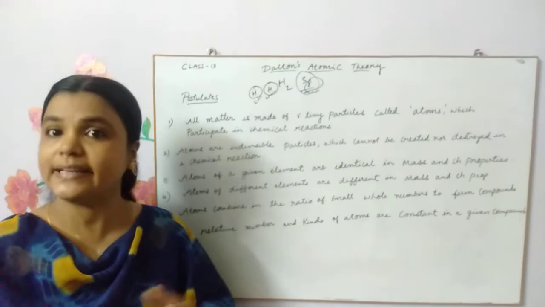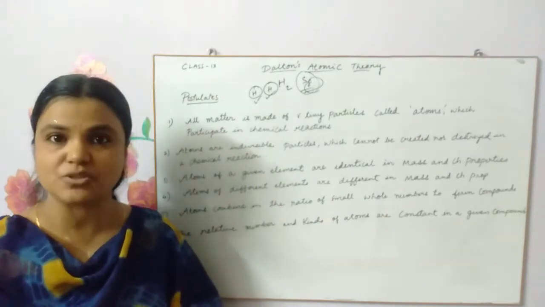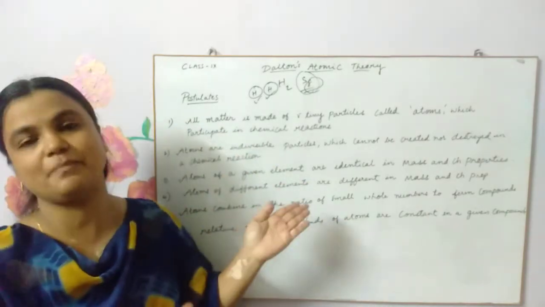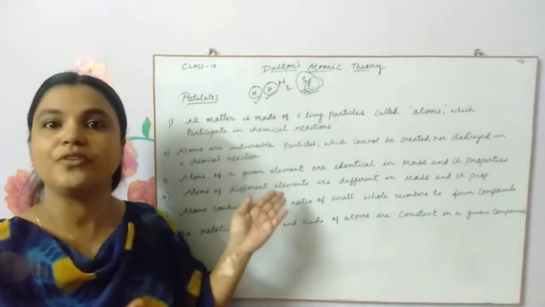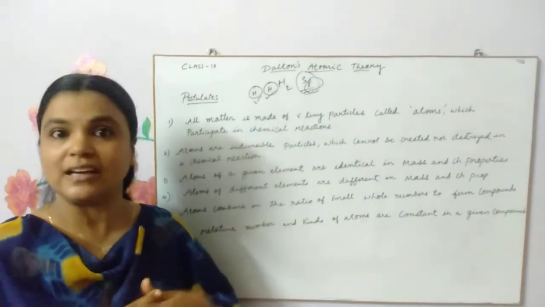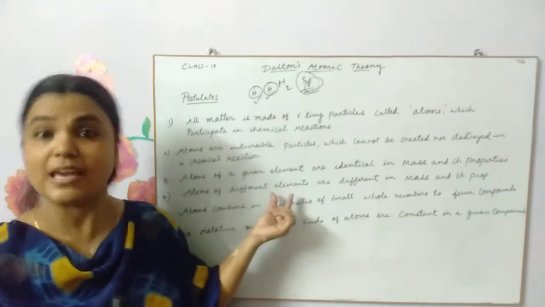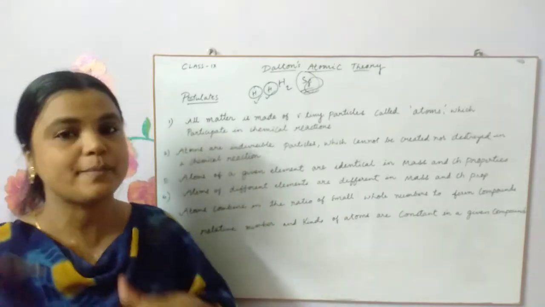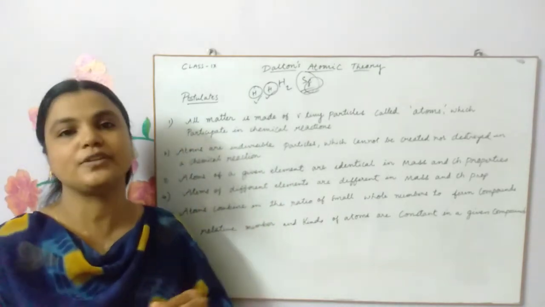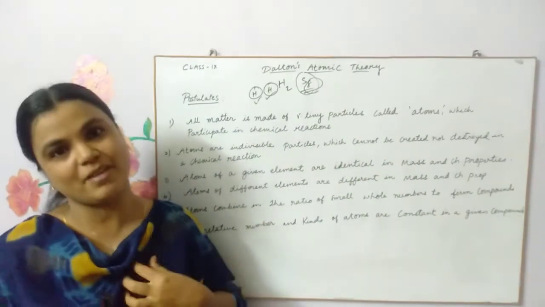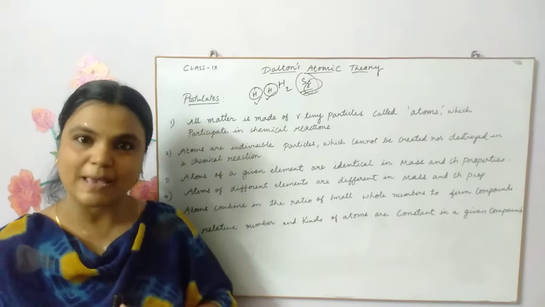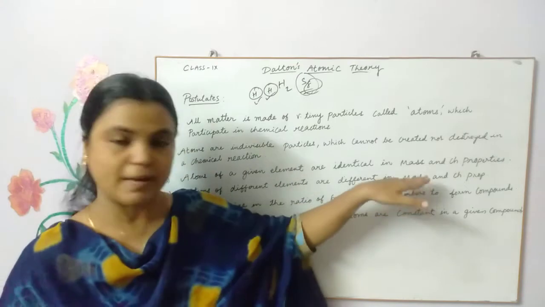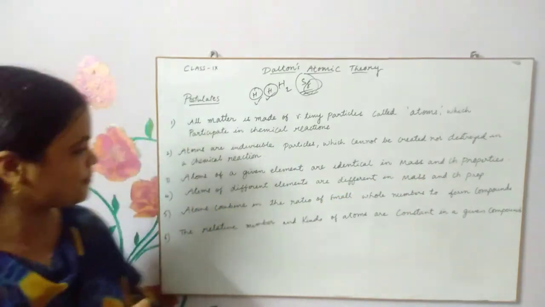There are about 119 elements discovered so far. We have been learning this in our textbooks, right? So all these 119 elements are different. Already he has given a beautiful explanation of the nature of matter and what kind of elements are present. He already told that many elements will be present which are different from one another. In what respects are they different? They are different in terms of mass and also in chemical properties. He said no 2 elements will be the same. No 2 elements will be the same. They will be different mainly in the mass and chemical properties.